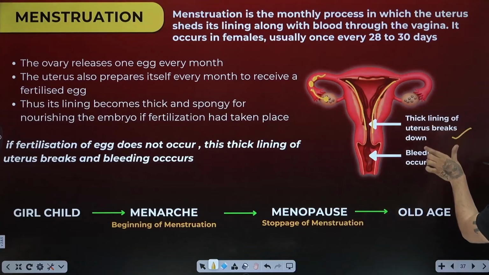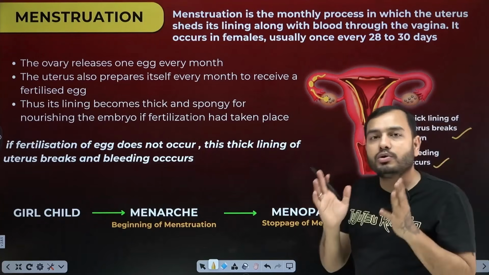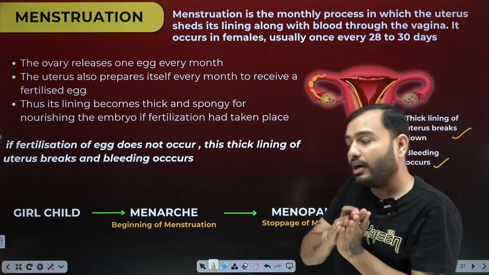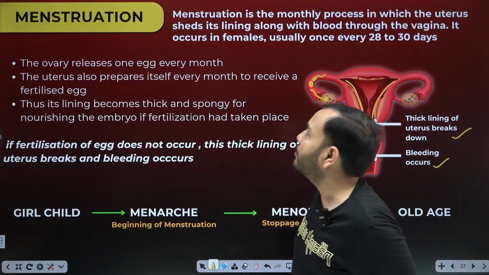The thick lining of the uterus breaks down, and what happens is bleeding through the vagina. This house built for the child washes away. This keeps happening every month, until fertilization happens.